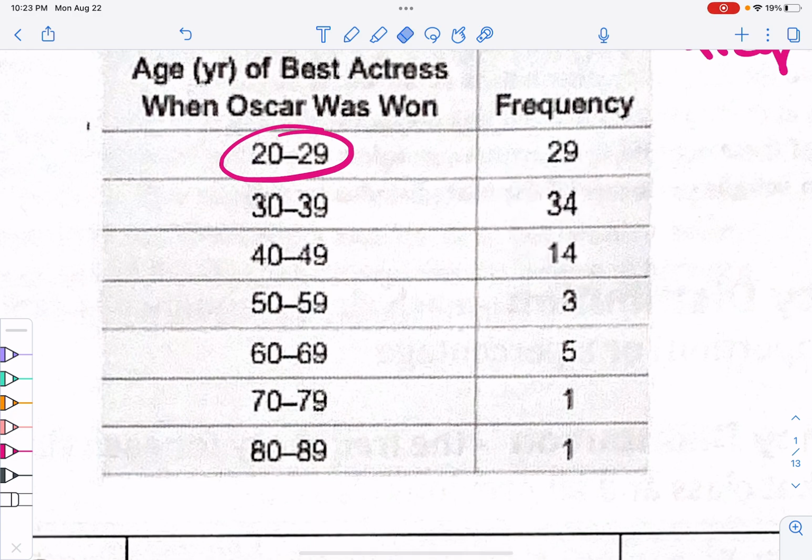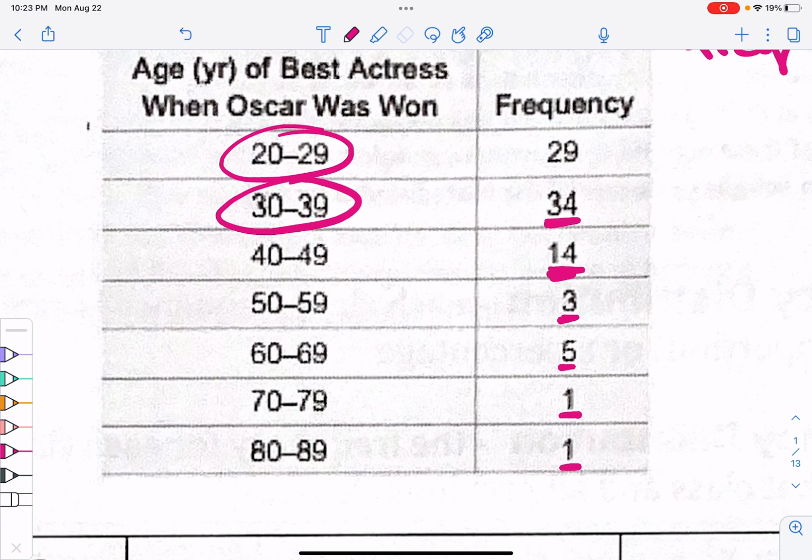There were 34 women who were ages 30 to 39. Then there were 14 within the ages 40 to 49, 3 that were 50 to 59, and then we dwindle down. We bump up to 5 that are 60 to 69, and then only 1 that's 70 to 79, and 1 that's 80 to 89. Maybe like Betty White or somebody like that, in those upper categories.